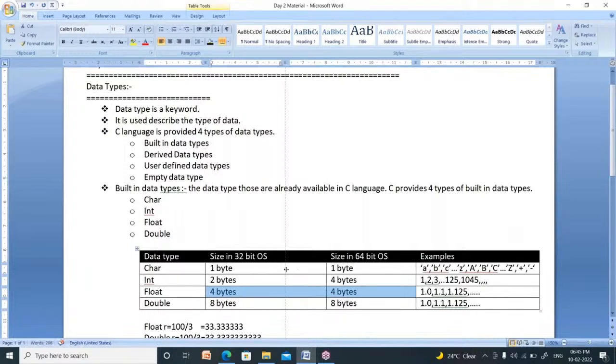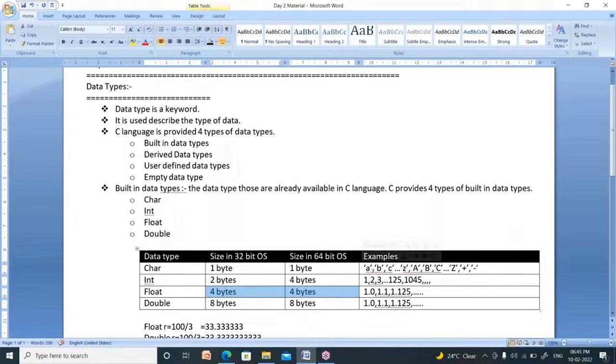Now, what are the examples of character? Characters are nothing but ABCDs, alphabets. Small a to small z, capital A to capital Z, and special symbols: plus, minus, into, by, percentage symbol, less than, greater than, equal to, not equal to. All these are known as characters. How to understand whether it is a character or not? That should be represented within single quotation. Characters are always represented within the single quotation. So like that we have to remember.